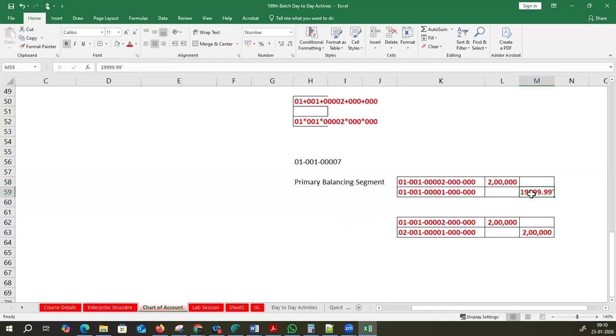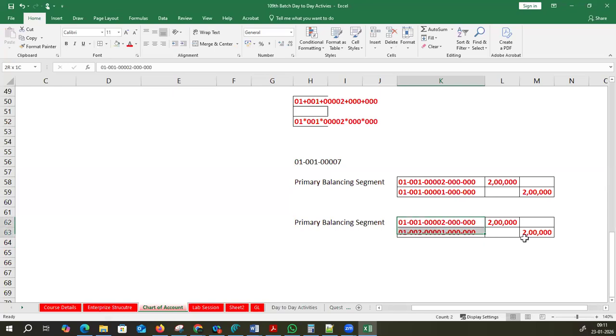System will not accept until it is turned to 2 lakhs. So again, the primary balancing rule is coming here for this accounting entry. So here 01 company, 02 company. No, not acceptable. So here, if it is 01 company and it is paid for some other department,